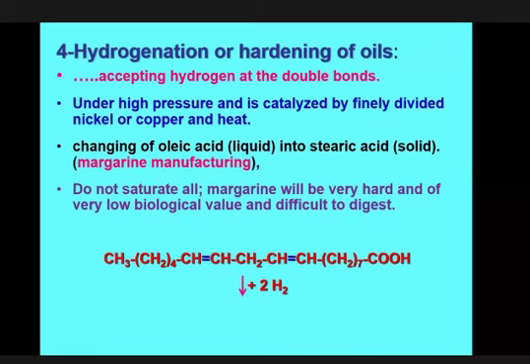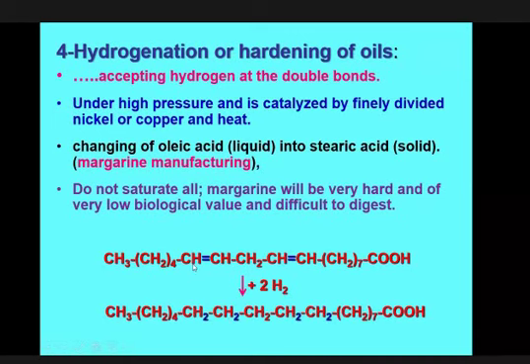This is unsaturated fatty acid. Previously we discussed here 2 iodine, and these 2 iodine were incorporated here and here, here and here. But instead of iodine, if you add hydrogen, then the same reaction will happen. Anyway, this is the same reaction, halogenation and hydrogenation. So previously it was unsaturated fatty acid, as you observed here. This is oleic acid or linoleic acid.